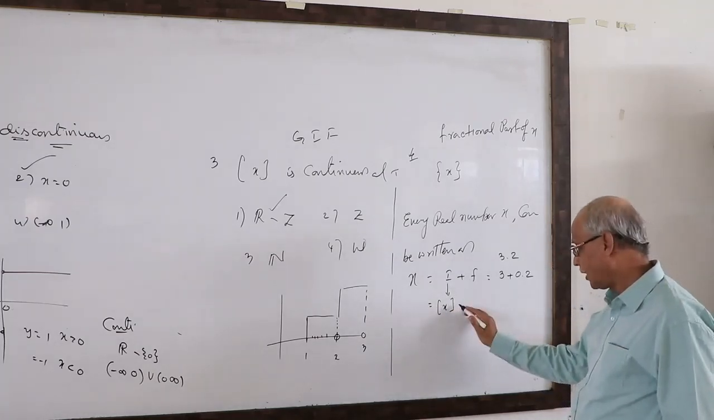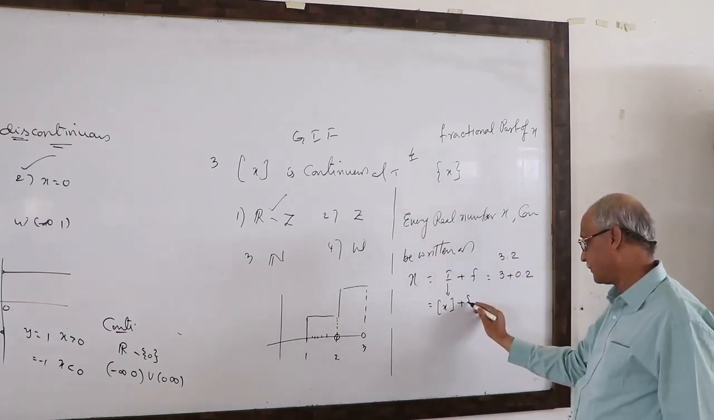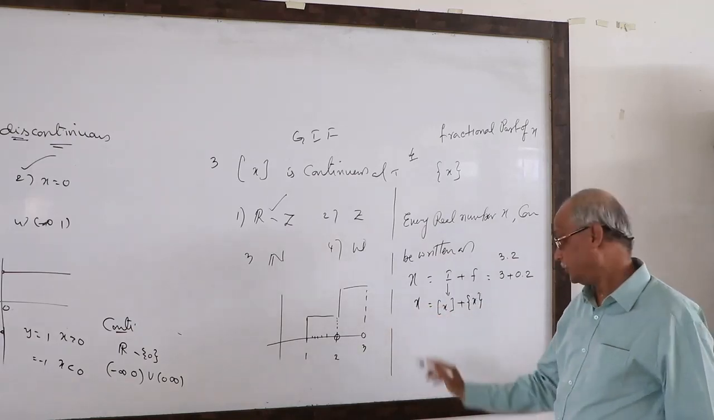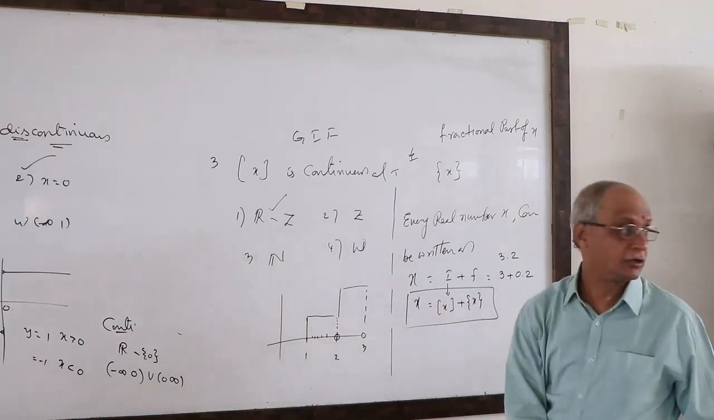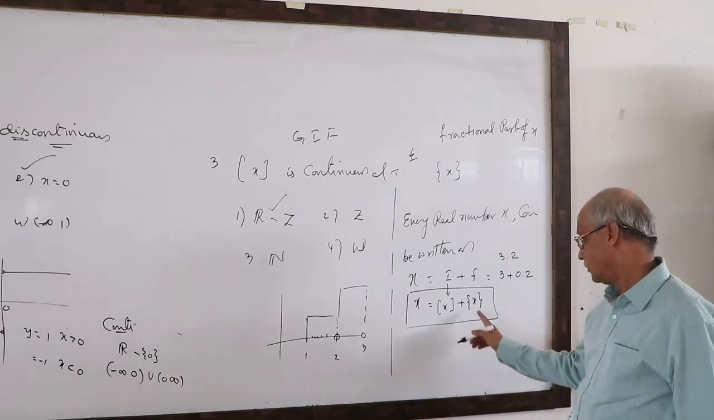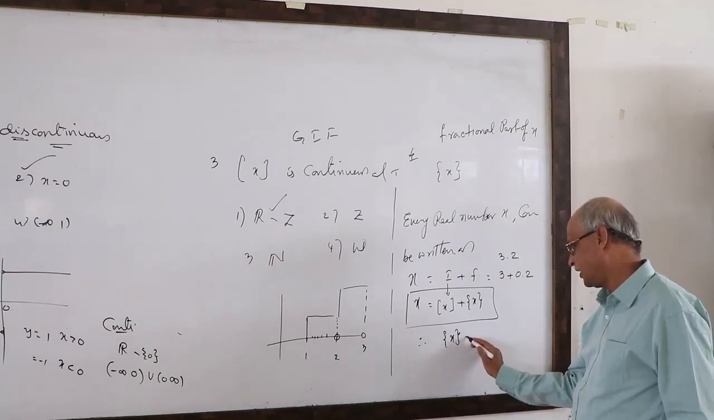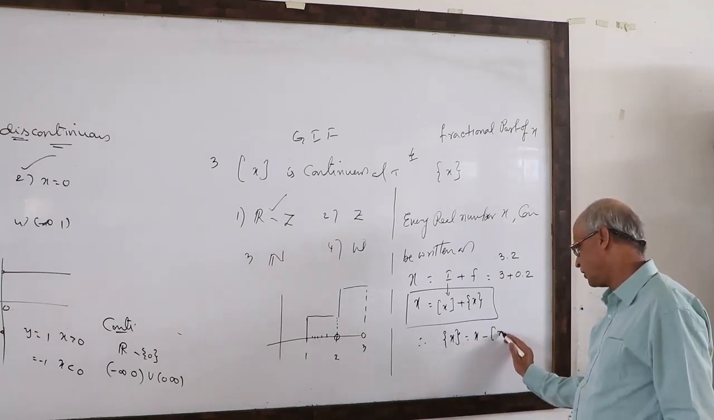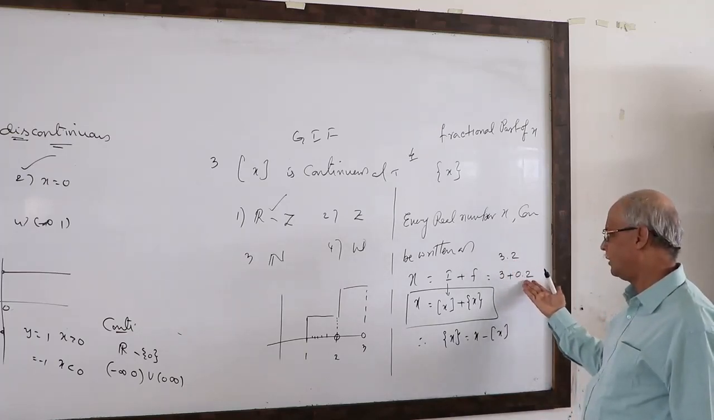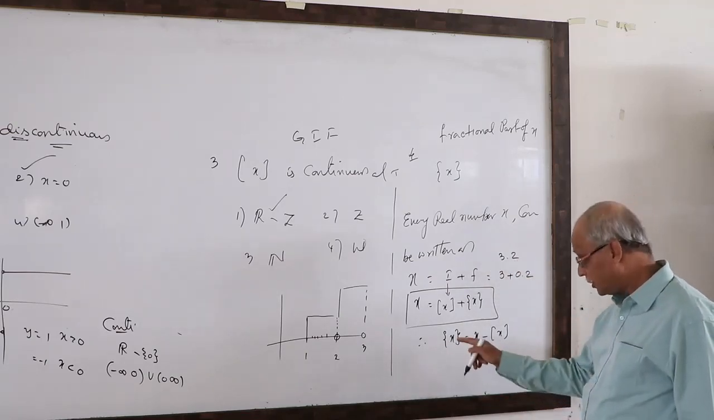Then, how to write the fractional part in symbolic form? This is your notation. This is the result in calculus. Therefore, from this, the fractional part of x can be written as x minus the integer part of x only. Simple. 3.2 equal to this I wrote. Then what is the 0.2 value? 3.2 minus 3 only. Very easy. This is what he is asking.